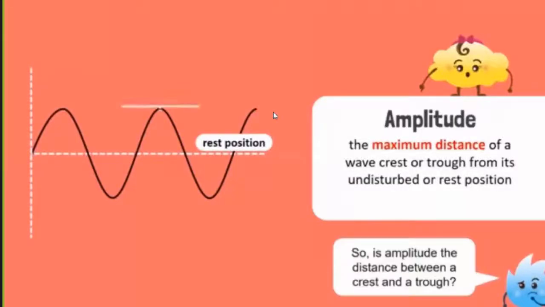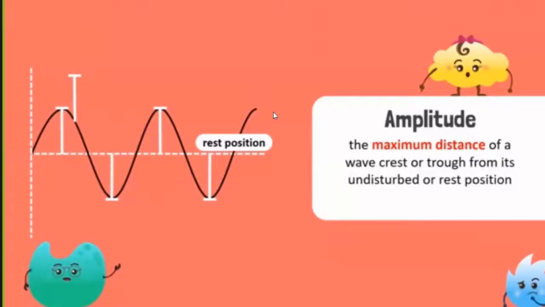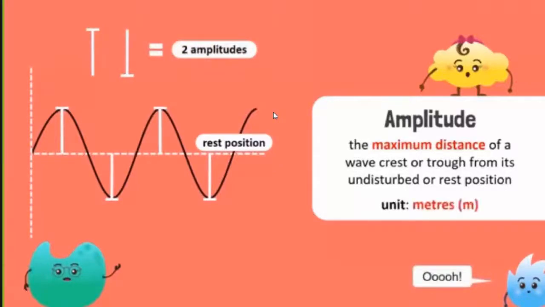So, is amplitude the distance between a crest and a trough? No, it is the distance of either the crest to the rest position or the trough to the rest position. Therefore, the vertical distance between a crest and a trough is in fact equal to 2 amplitudes. The amplitude of a wave is measured in meters, m.